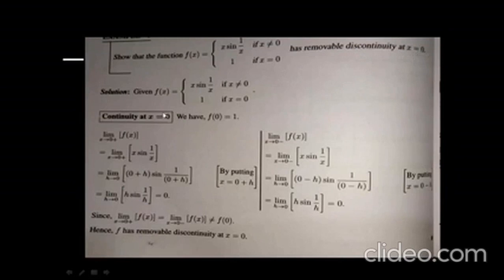First of all, put the value x equal to 0. If you put x equal to 0 in the given function, you can easily see that the value of the function becomes 1. So we can write f(0) is equal to 1. Afterwards, we have to find the right hand limit and the left hand limit. Now we have f(0) equal to 1.